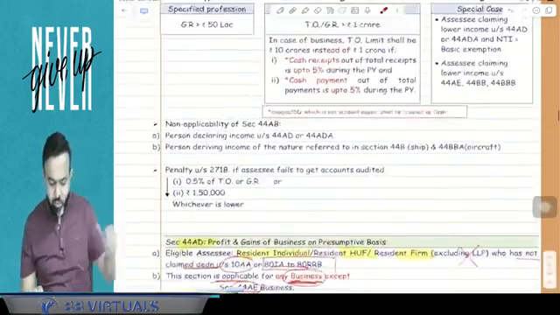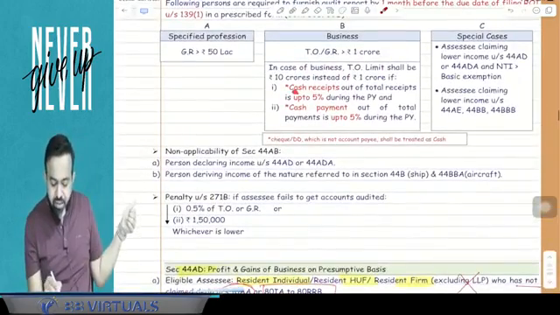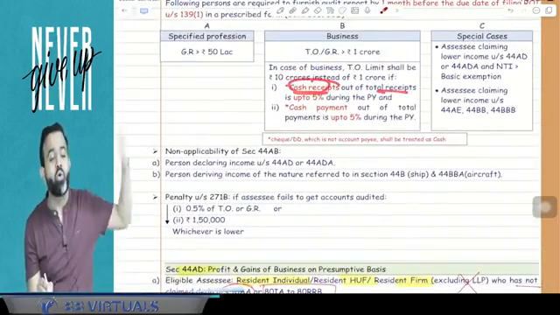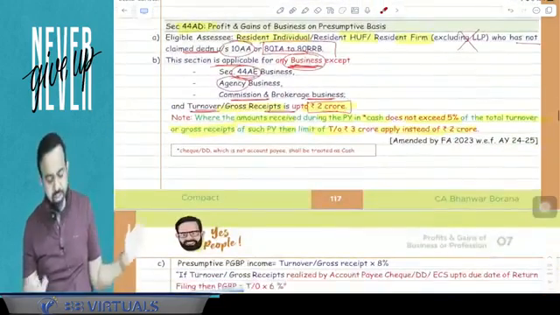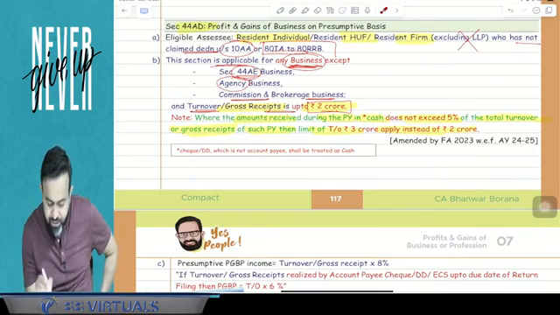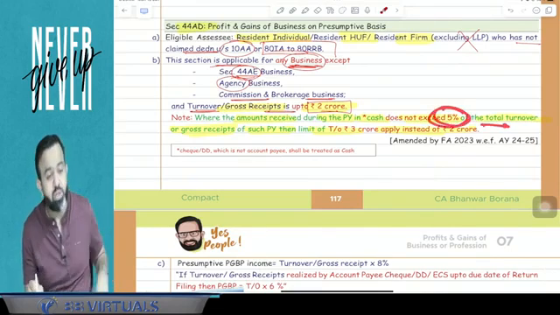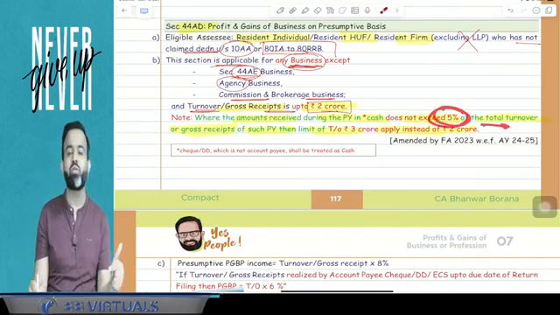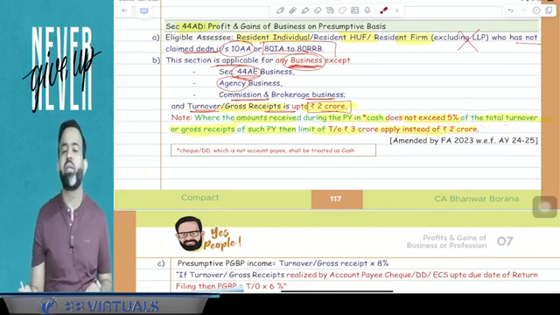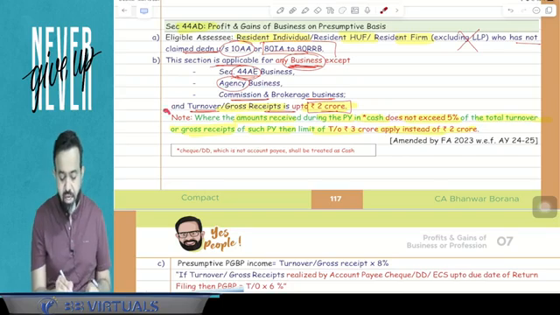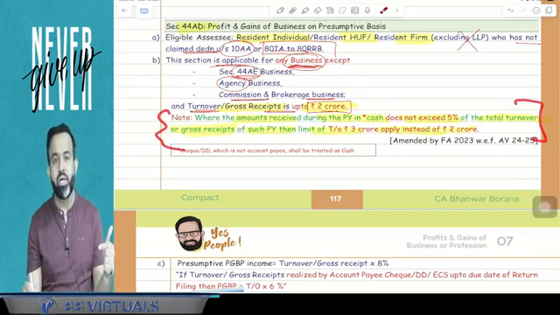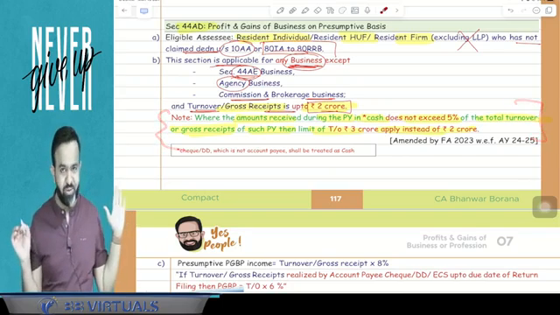Here, they are not talking about all the receipts. Under section 44AB, if you remember, they mention cash receipt out of the total receipt, and total receipt means any type of receipt. But here they mention that cash receipt is within 5% of the total turnover, meaning out of the turnover only, cash receipt is within the limit of 5%. You got my point or not?